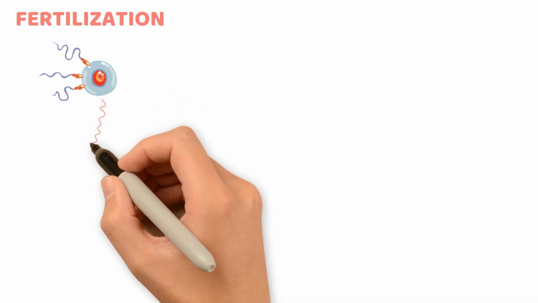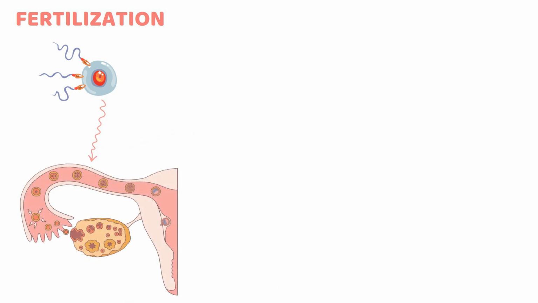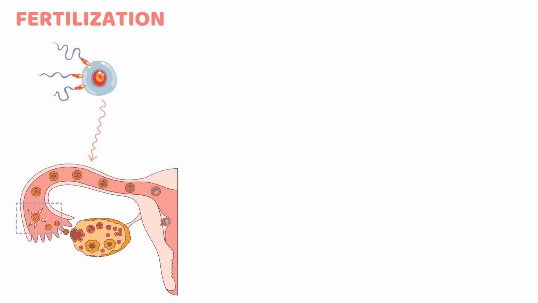Fertilization is the process by which a sperm cell fuses with an egg cell to form a zygote, marking the beginning of a new human life. Fertilization takes place in the uterine tube's ampulla, where eggs that have already been released from the ovary are awaiting fertilization. Sperm travels from the vagina through the uterus and fallopian tube to the end of the fallopian tube called the ampulla of the fallopian tube.